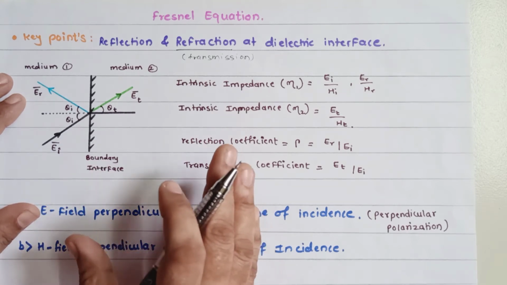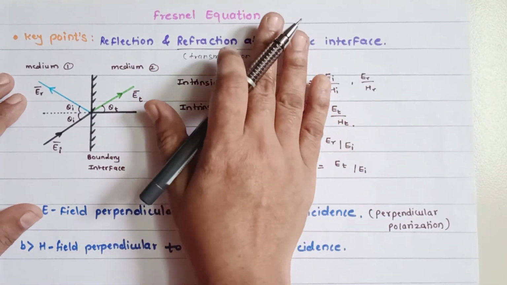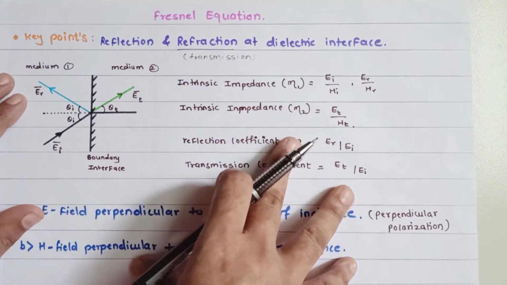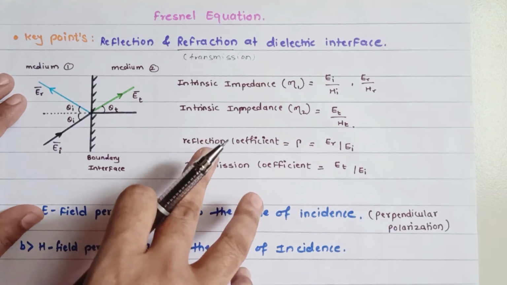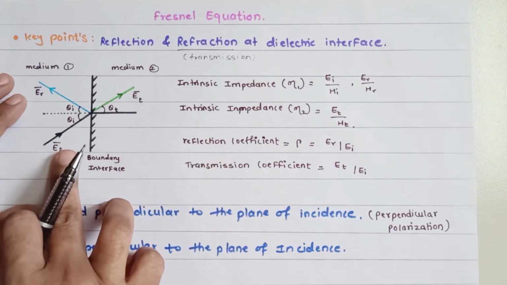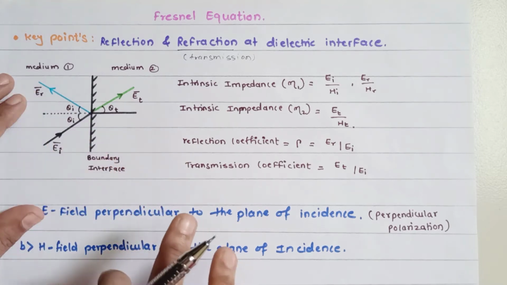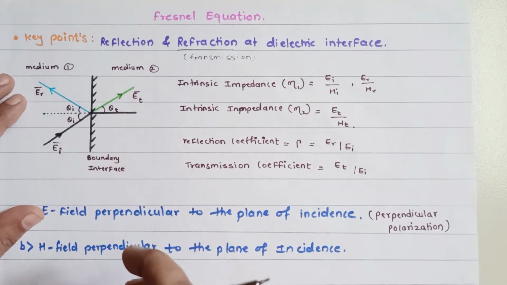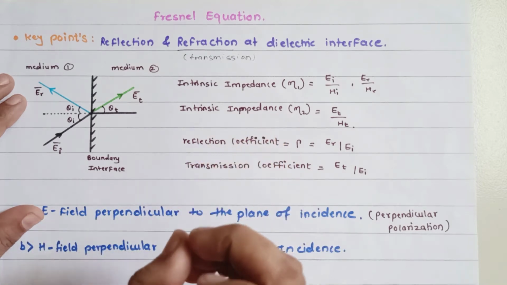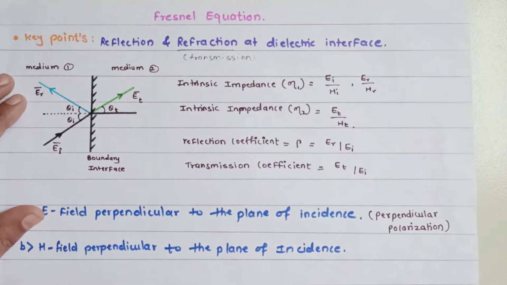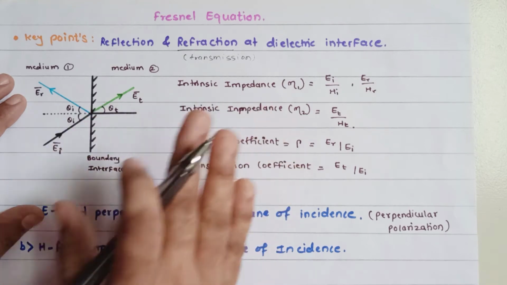Now we need to understand what exactly the Fresnel equation is. At the end of the day, the Fresnel equation provides the ratio of the electric field amplitudes of the reflected wave and the transmitted wave with respect to the incident wave. So those equations are known as the Fresnel equations. By using this particular diagram we are going to study them.